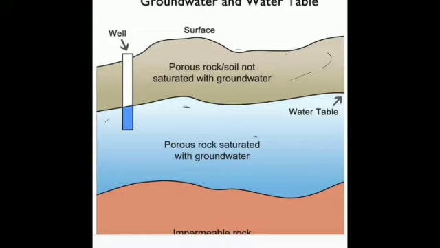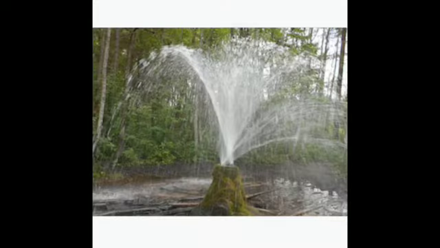Is that clear? So springs are also a source of underground water, and this water contains dissolved impurities, but it does not contain any suspended impurities or germs. So this water is rich in minerals with medicinal properties, and at times it is used for curing many diseases. Is that clear? So this has a therapeutic value, meaning it has healing properties also because of the presence of certain minerals. Then what is the water cycle?